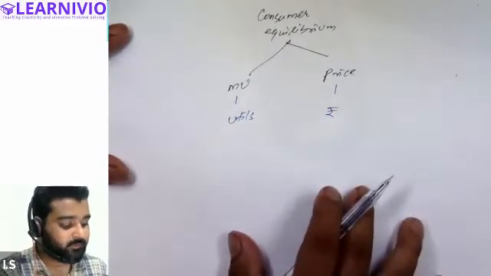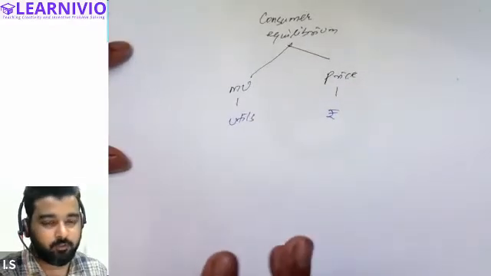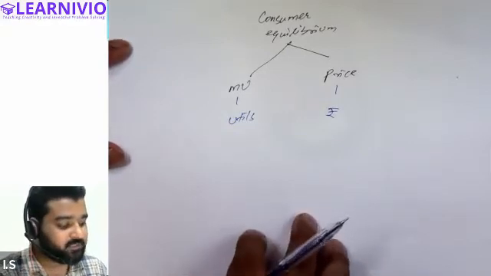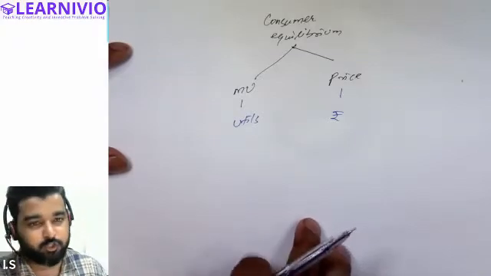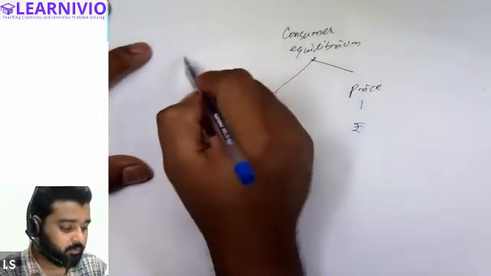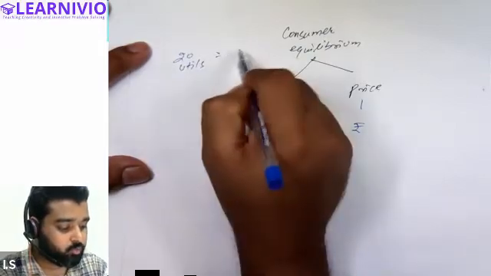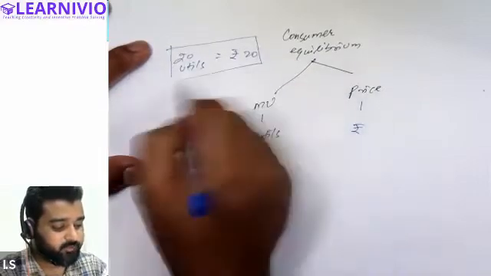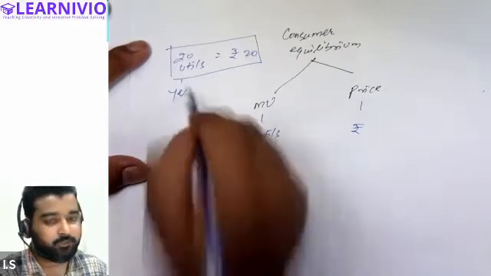So try to understand this: we are comparing two different things having different measuring units. And we are saying that when both are equal, it will be a situation of consumer's equilibrium. Basically, if I'm saying that 20 utils is equal to 20 rupees, this is the situation of equilibrium. Yes or no? Yes sir, that is what you have told us until now.